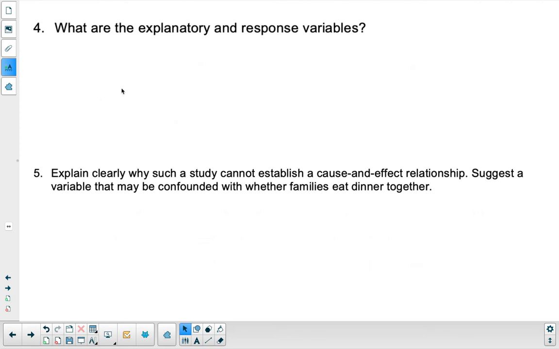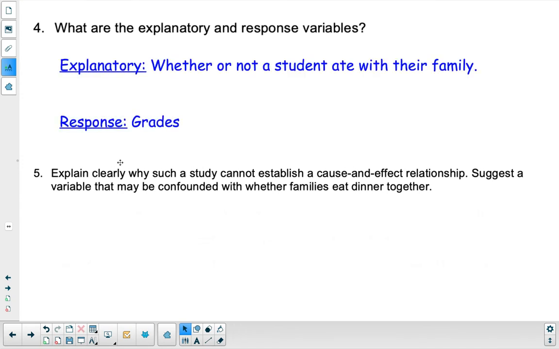As far as the explanatory and response, so the explanatory, that's what you're using to try to make the prediction. That is going to be whether or not students ate with their family, and the response variable, what was actually being measured, were their grades. Measured and compared. Number 5, explain clearly why such a study cannot establish a cause and effect relationship. Suggest a variable that may be confounded with whether families eat dinner together.